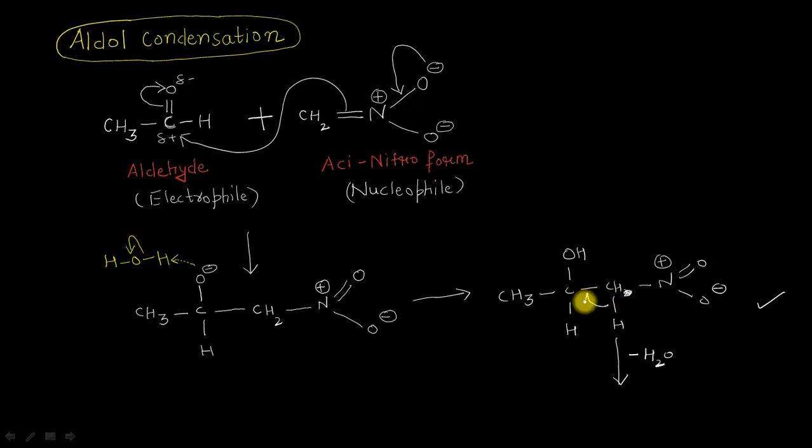H will go from here, giving these electrons in between this carbon and the carbon bond, and OH will go from here. After the removal of water, a double bond will come in between this carbon atom and this carbon atom, and I can show it like this, a carbon-carbon double bond here. The first hydrogen, the second one here, single bond nitrogen, double bond oxygen of the nitro group, single bond oxygen having a negative charge, and here a positive charge.